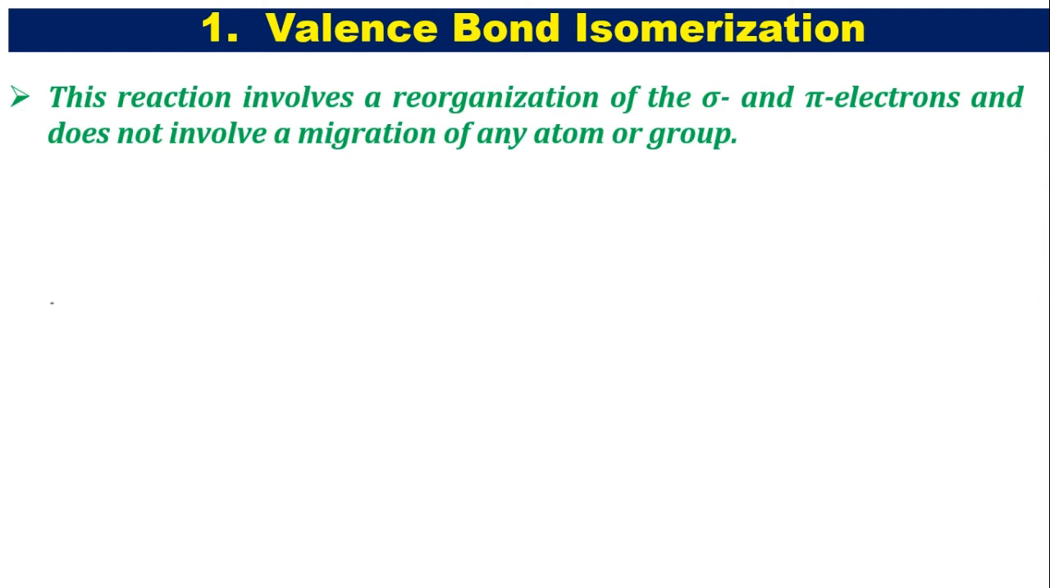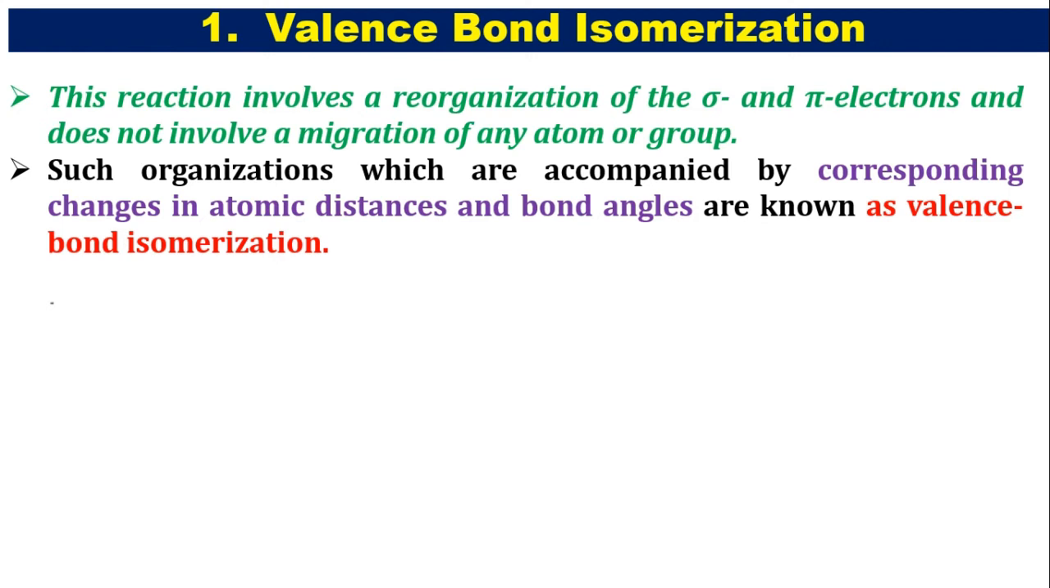What is valency bond isomerization? If the reaction involves reorganization of sigma and pi electrons but does not involve migration of any atom or group, that is called valency bond isomerization. In this rearrangement, whatever bonds are there, those bond distances and bond angles are going to be changed.